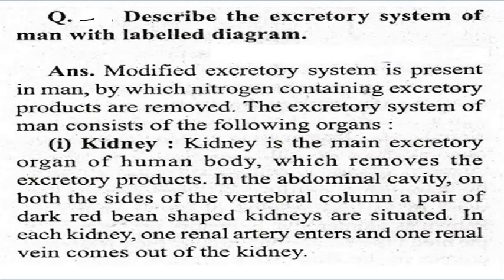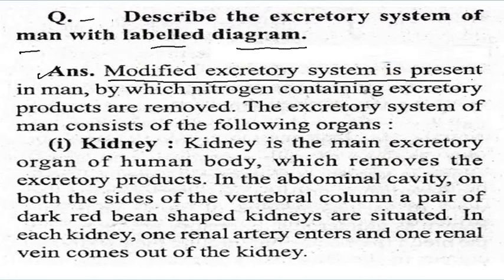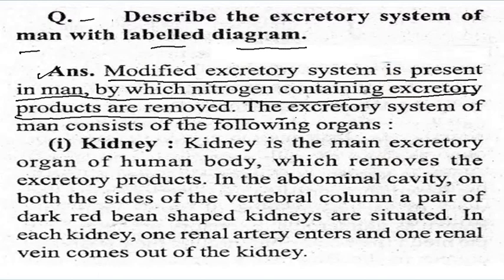Now question: describe the excretory system of man and label the diagram. You can first write that a modified excretory system is present in man by which the nitrogen-containing excretory products are removed. The excretory system of man consists of the following organs.